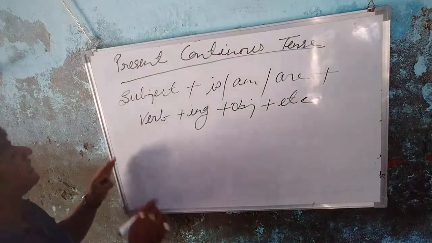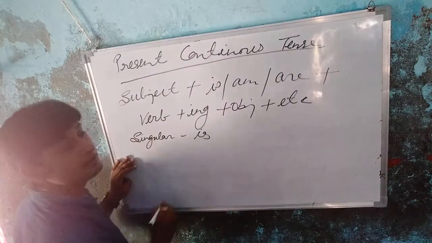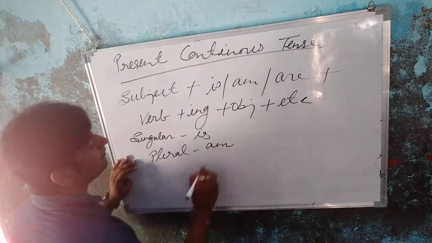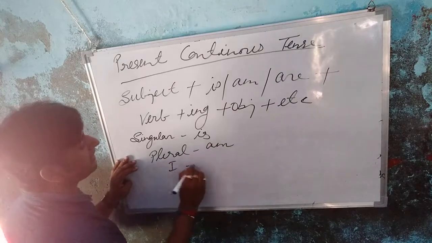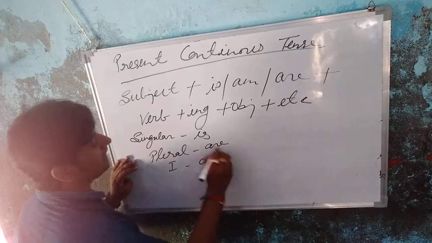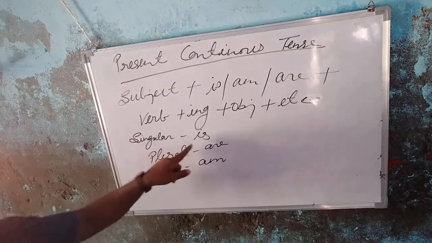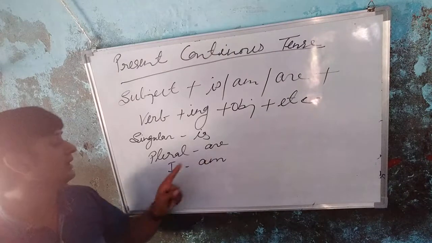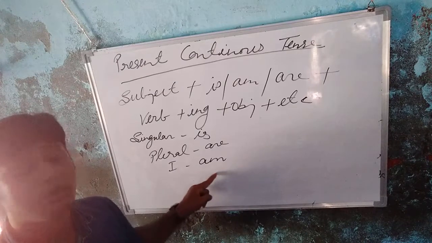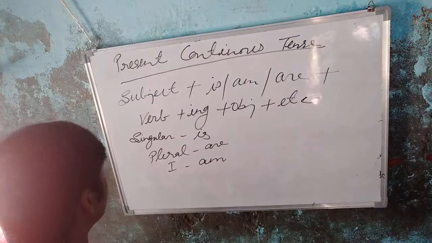Okay, so for singular we use is, with plural we use are, and only for I we use am. Okay students, so with the singular number we use is, with the plural number we use are, and only for I we use the word am, the helping verb. Now I am going to give the examples.